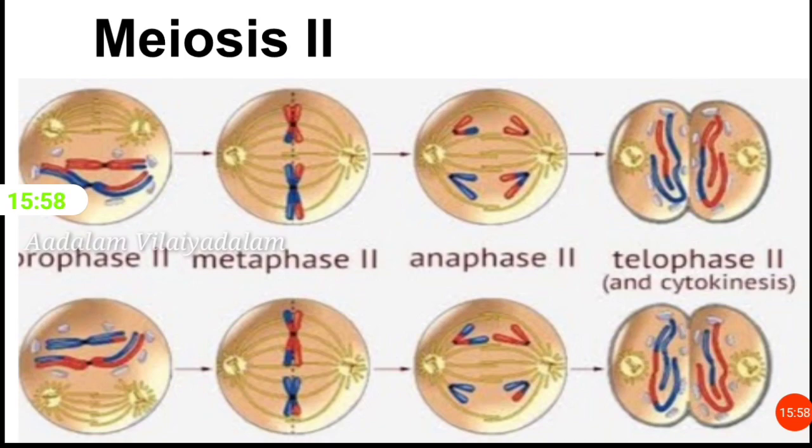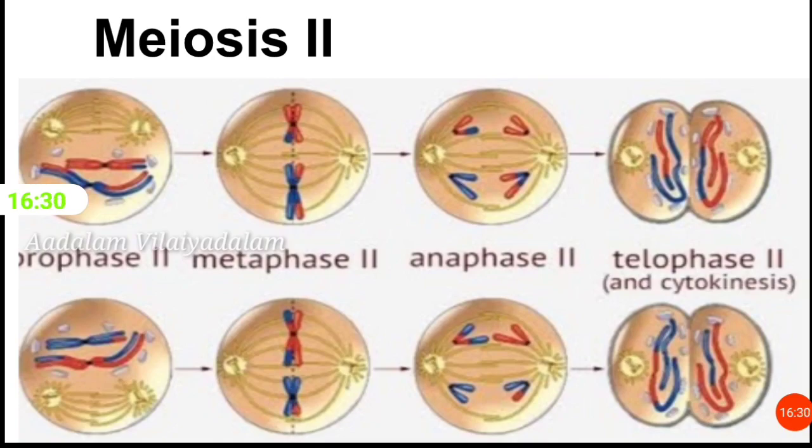In prophase 2, the centriole divides into two. Nuclear envelope and nucleolus breaks down and then the spindle fibers appear. In metaphase 2, the chromosomes line up individually along the metaphase plate. In anaphase 2, the sister chromatids separate and are pulled towards opposite poles of the cell.